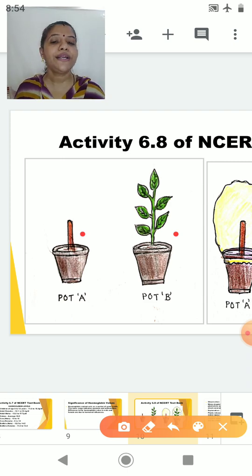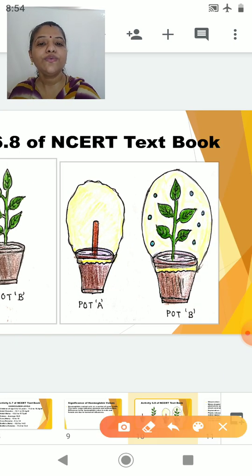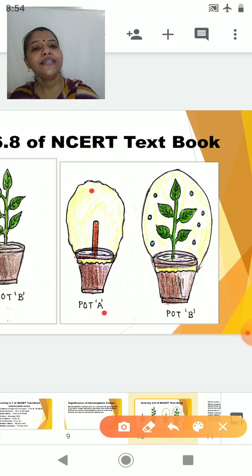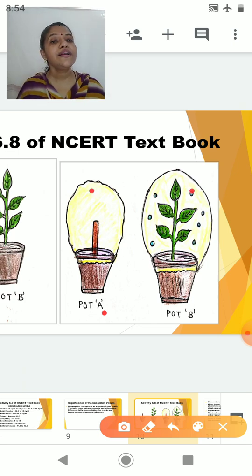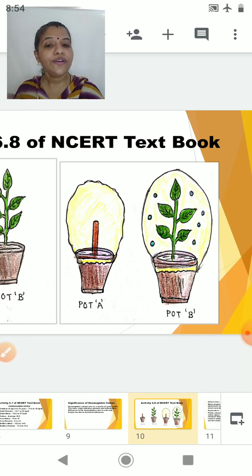So I label them as pot A and pot B. In the next step, I am going to cover pot A with a polythene bag, and at the same time pot B also I will cover with a polythene bag. I will keep it for around 3 to 4 hours. Now, what is my observation?